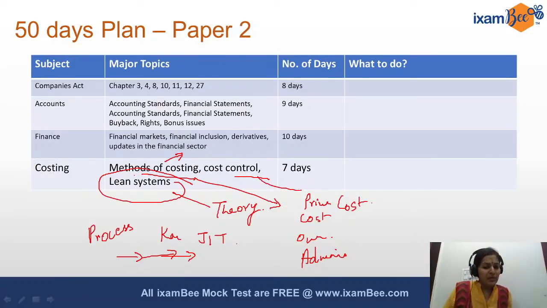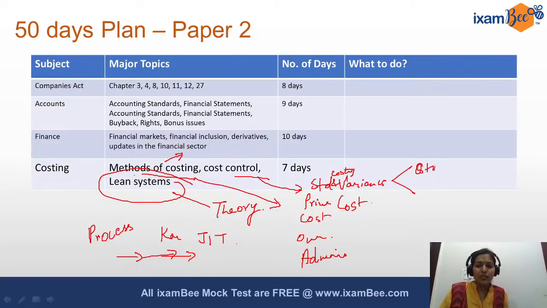Cost control may be a little, you have to remember technical things related to standard costing and variance analysis. But yes, once you go through that, it will be done. Most confusing aspects come when people start talking about the quantity variance and the price variance, where what we should multiply with. Quantity variance is there, so the variance should be between the quantity, right? And therefore you take your actual quantity, and you're comparing the standard and the actual quantity. Which price you should take? That is the logic you have to remember.